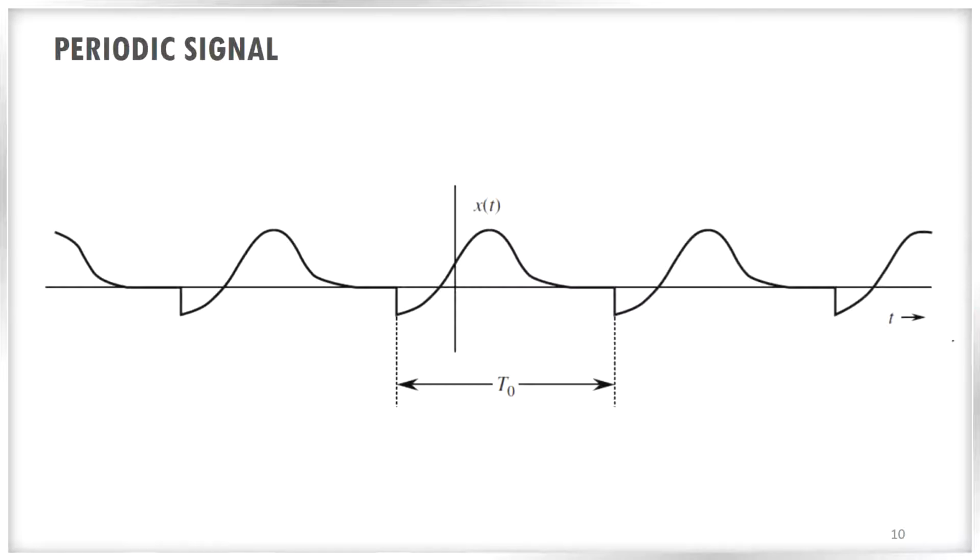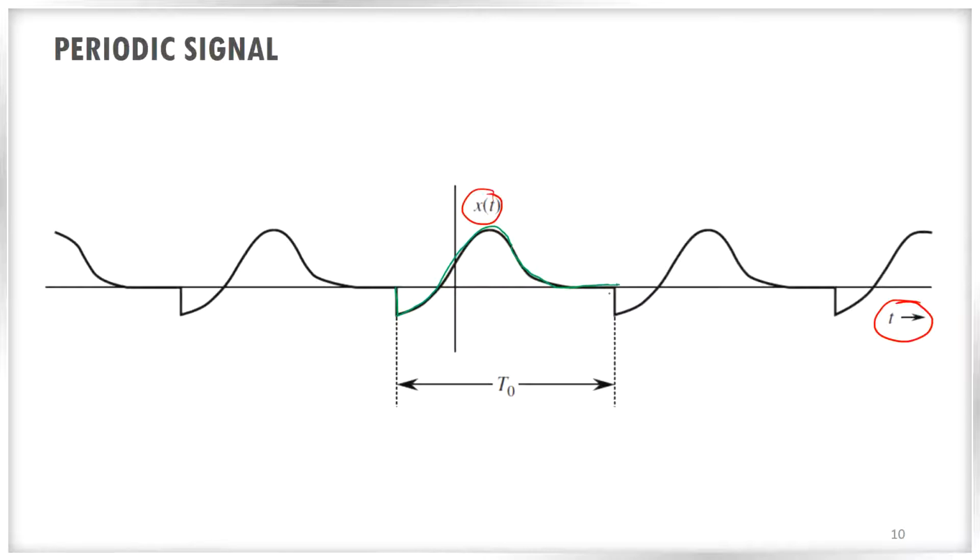Here you can see the time axis is x-axis and x of t is in the y-axis. That is the signal x of t. Here if you carefully observe the shape of the signal, you can see that the shape of the signal is repeating after every t0 time.